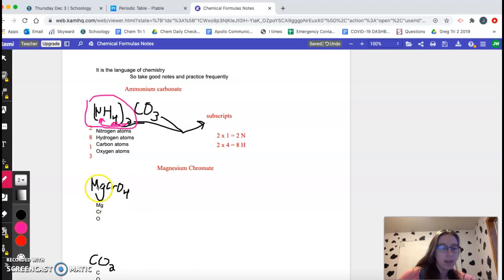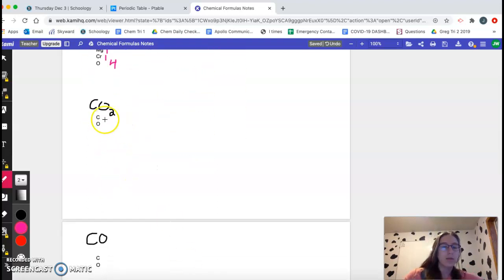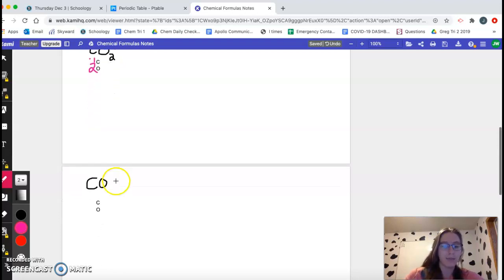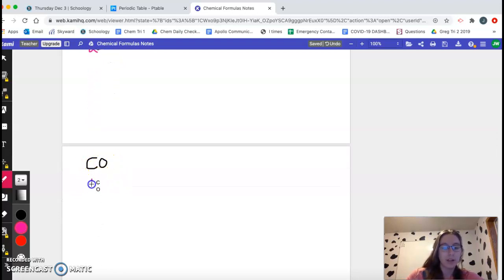If we look at it, magnesium, there's nothing behind it or in front of it, so it's a 1. Chromium, there's nothing there, so it automatically is a 1. And oxygen, there's a 4. So there are 4 oxygen in this case. Then we'll talk about CO2, carbon dioxide. There's 1 carbon because there's nothing in front of it. And the 2 goes with the oxygen, so 2 oxygen. If you feel like you've got it, try this last one. If not, keep watching and we'll get it. So CO, there's 1 C, 1 O. So that is there for you.